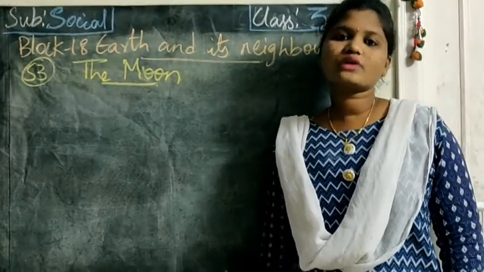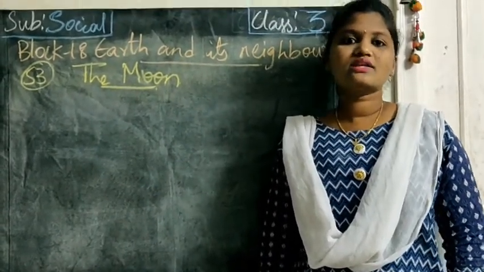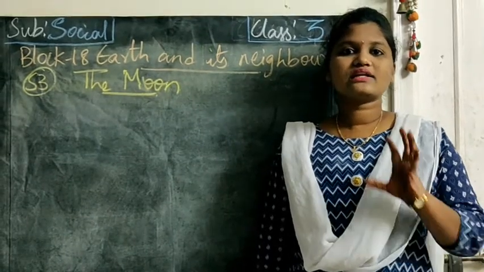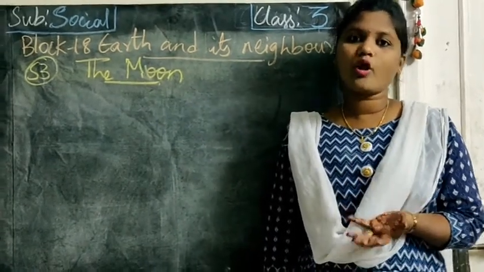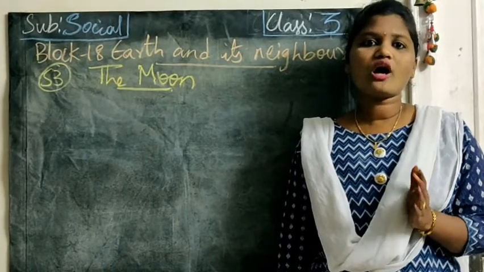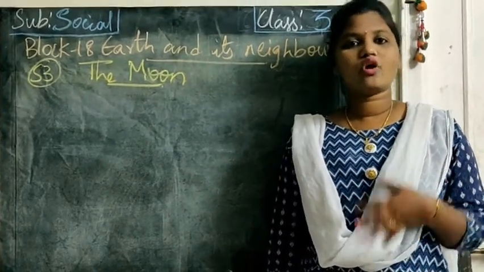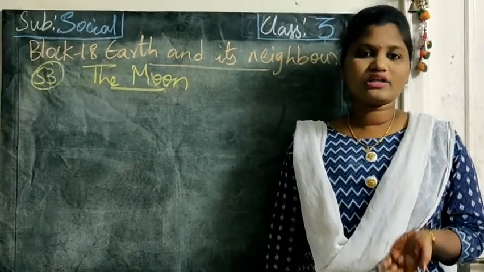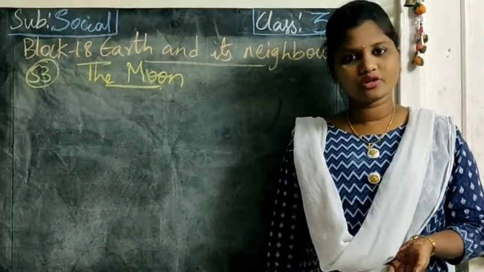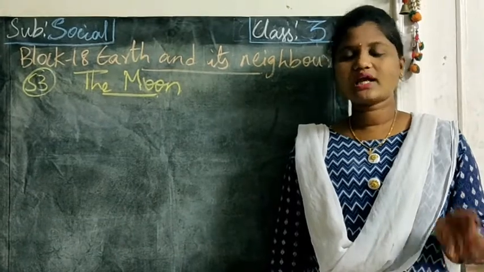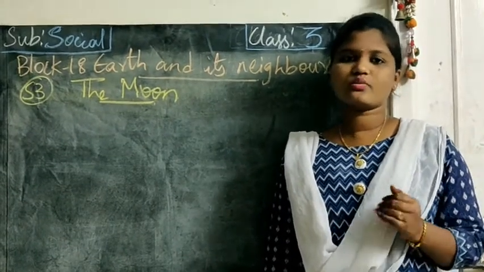In the previous class, what have we learned? We have learned about the sun. What is the sun? The sun is a huge round ball and it is very hot gas also. Yes children, and if there is no sun, we will not get summer, the plants will not get food, the plants will die, and we will also die. So the sun is very important.